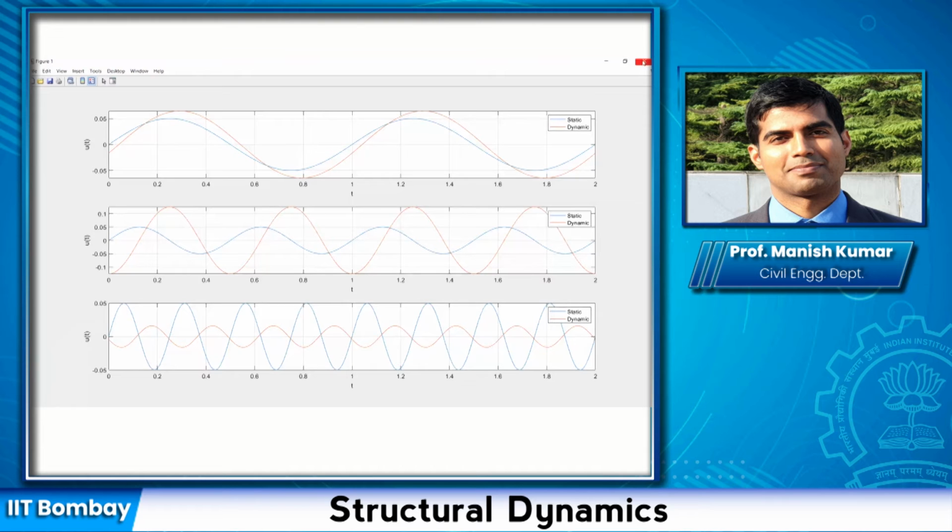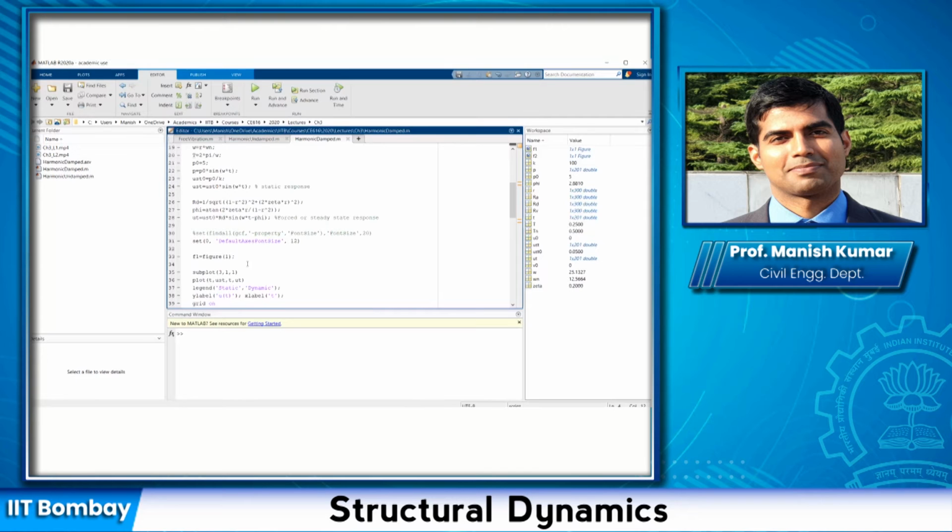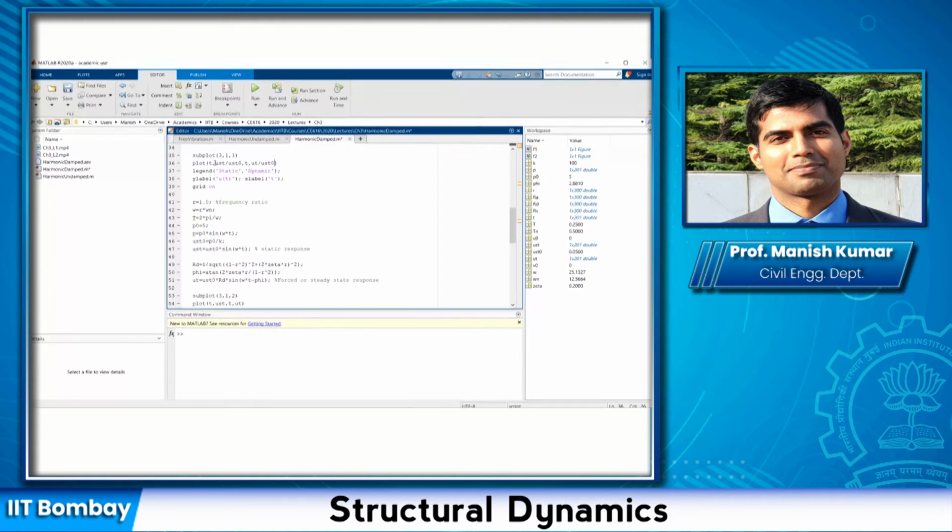Let me close this, and instead of plotting that, I will plot UST divided by UST naught, and I'm going to plot UT divided by UST naught. So static displacement variation would be the same as the applied force.